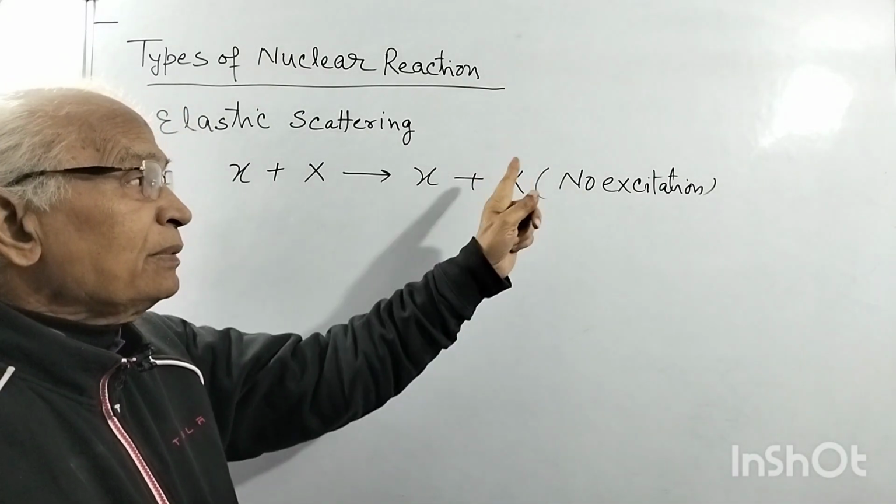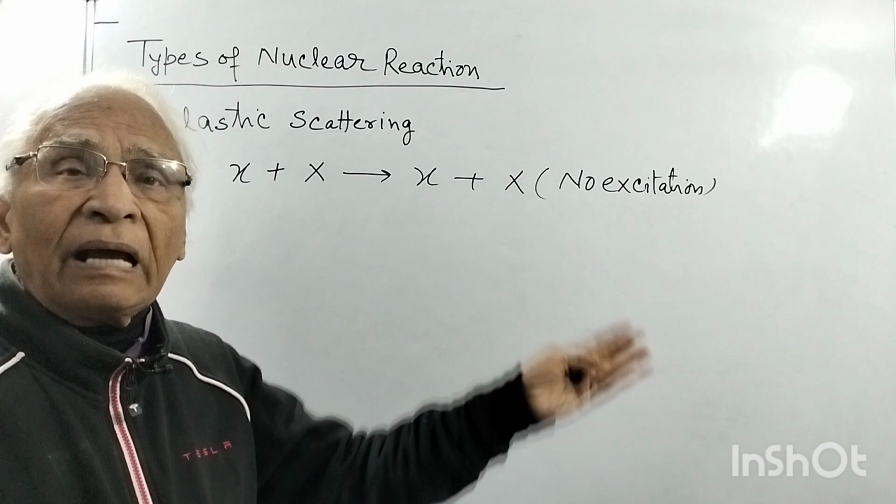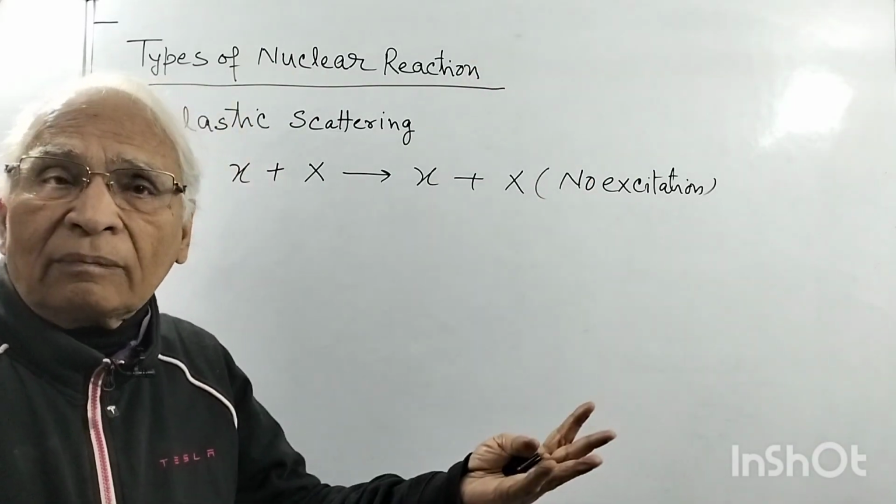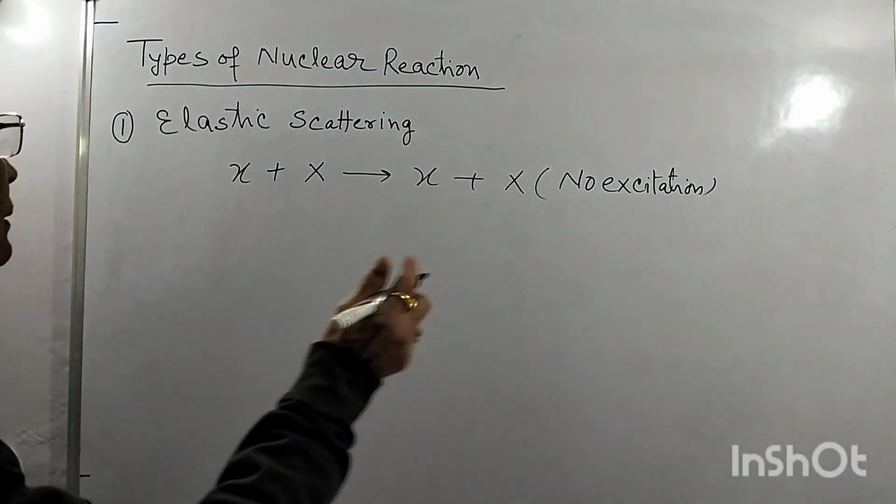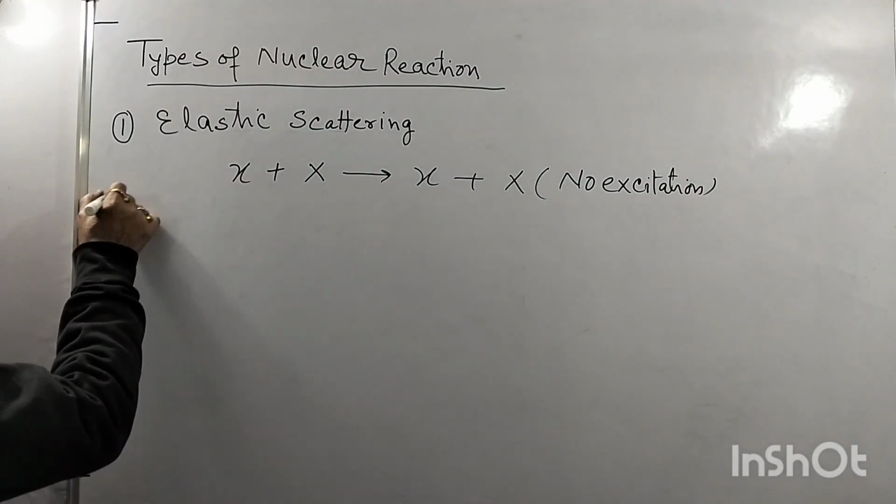If there is excitation, there is some energy loss, and then after de-excitation, some gamma ray will come. That will be inelastic scattering.